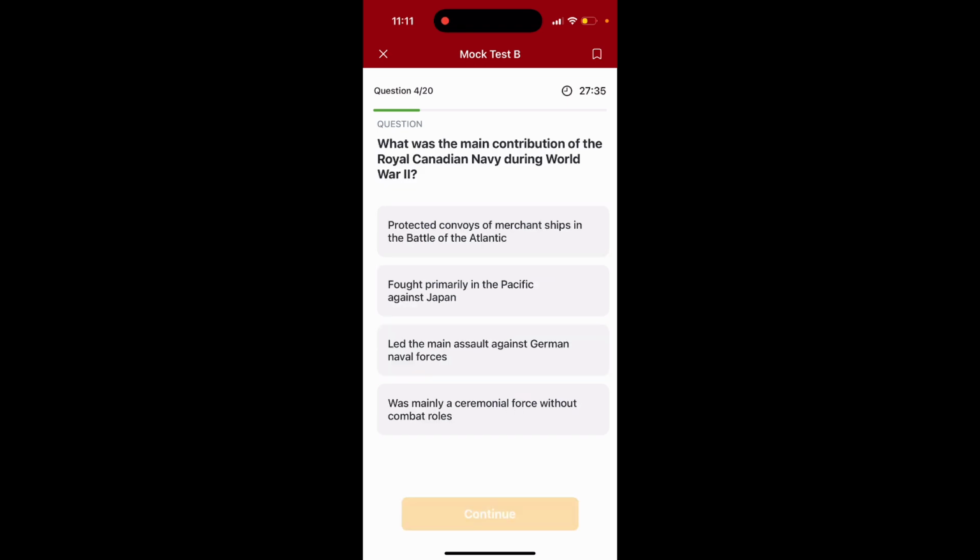Question 4. What was the main contribution of the Royal Canadian Navy during World War II? Option 1, protected convoys of merchant ships in the Battle of the Atlantic. Option 2, fought primarily in the Pacific against Japan. Option 3, led the main assault against German naval forces. Option 4, was mainly a ceremonial force without combat roles. The answer is option number 1, protected convoys of merchant ships in the Battle of the Atlantic.